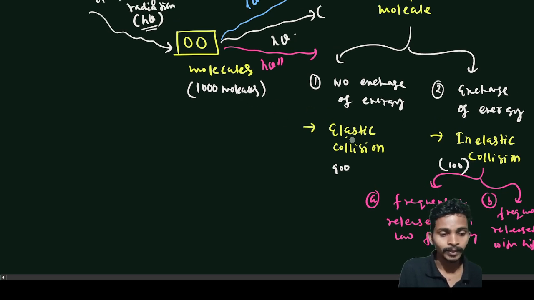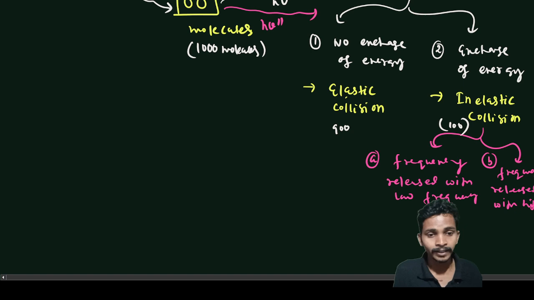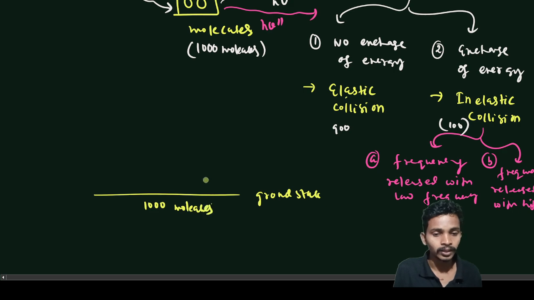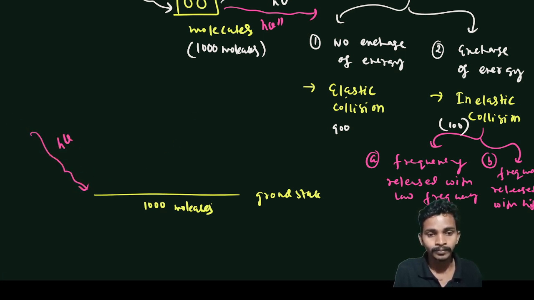So these things, if I draw graphically, let's say in this ground state, if I have 1000 molecules and I am giving electromagnetic radiation to it, let's say h nu, and it has these excited states.